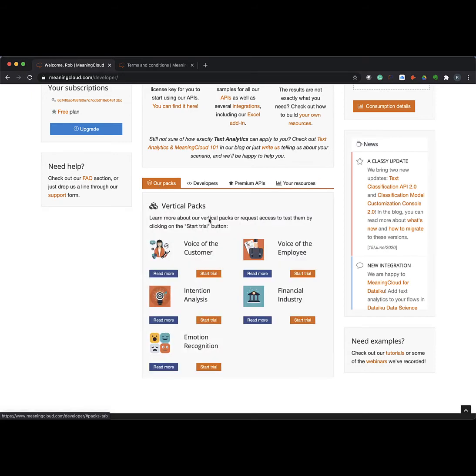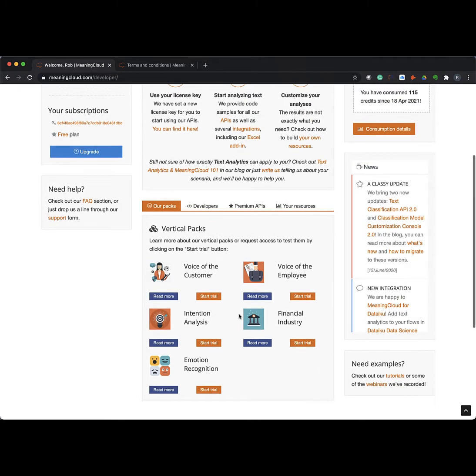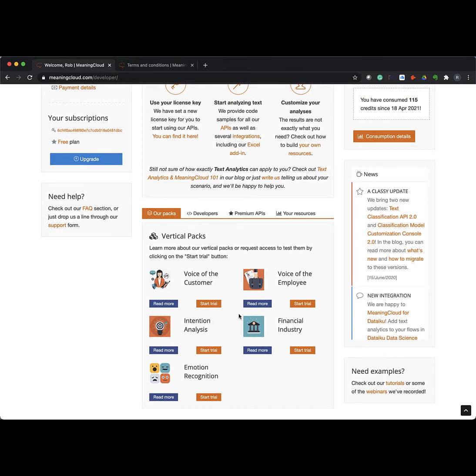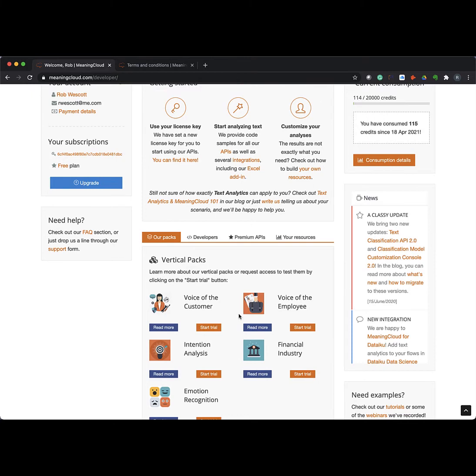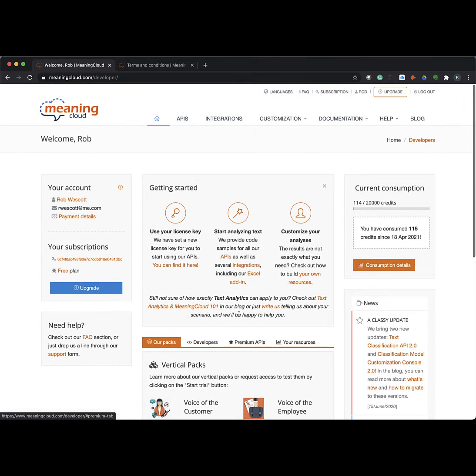If you look at the packs, I would recommend that we start out just learning the base MeaningCloud, and then when you're ready, each one of these vertical packs, whether it's voice of the customer, voice of the employee, emotion recognition, the financial industry, attention, all of those vertical packs have some kind of free trial associated with them. So once you get your sea legs and are using the system regularly, then you can add those packs and see how they work for your needs.